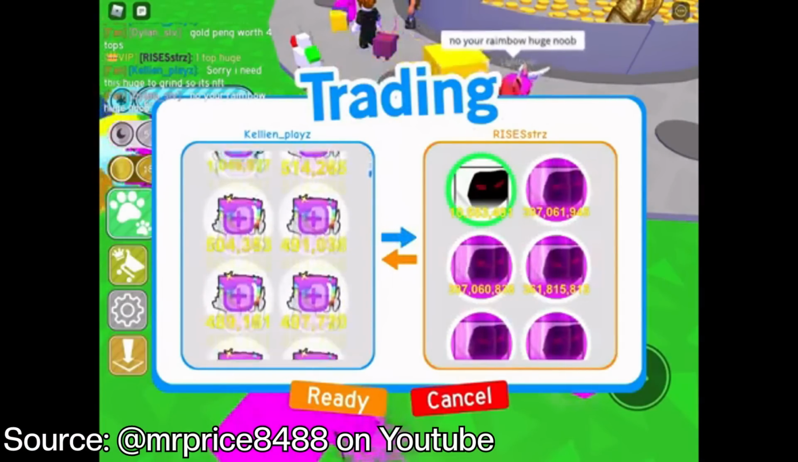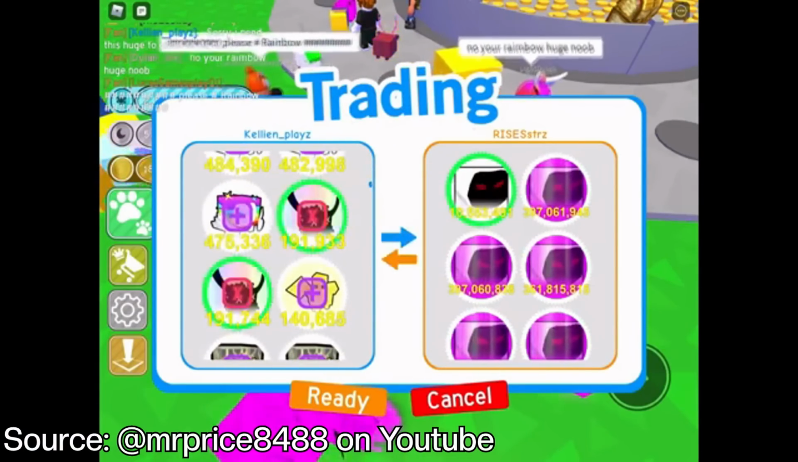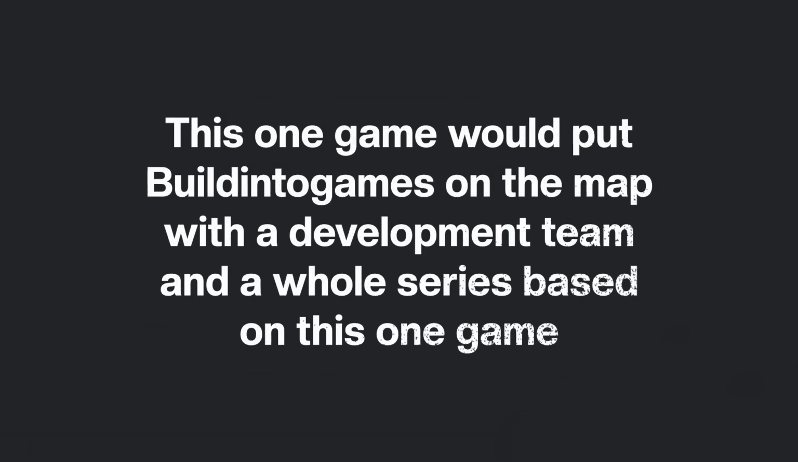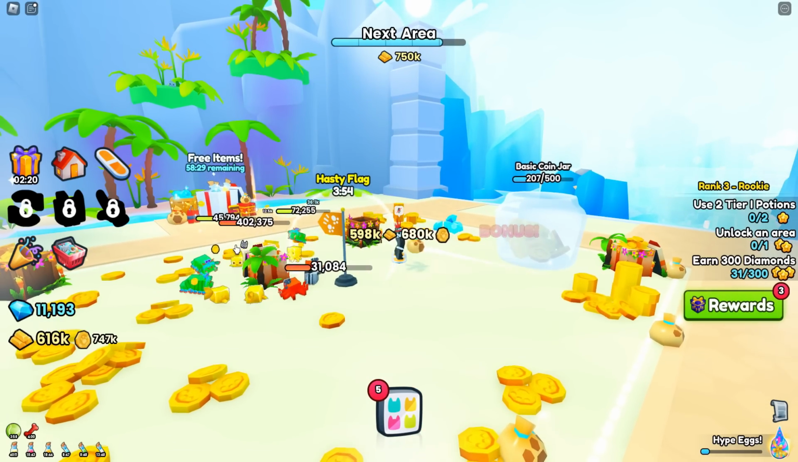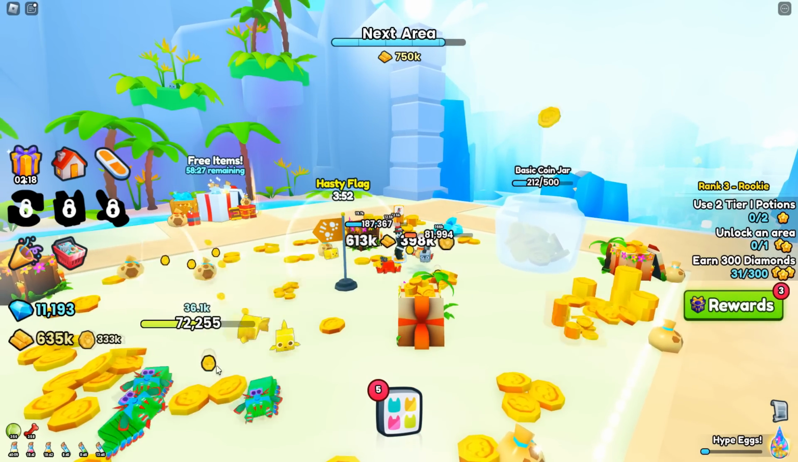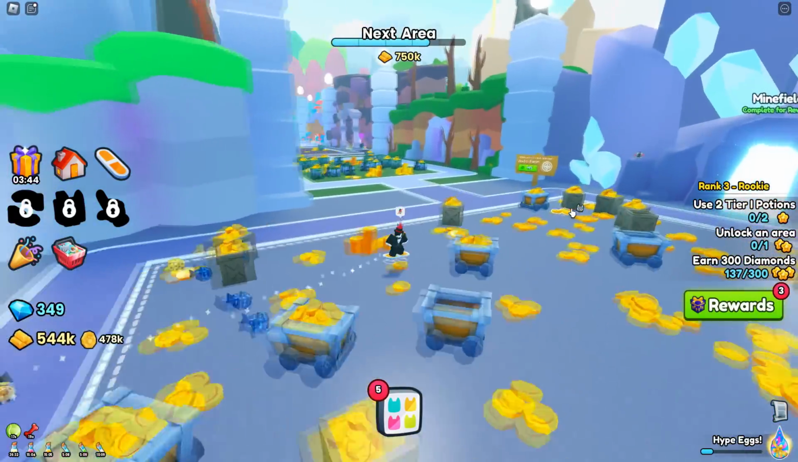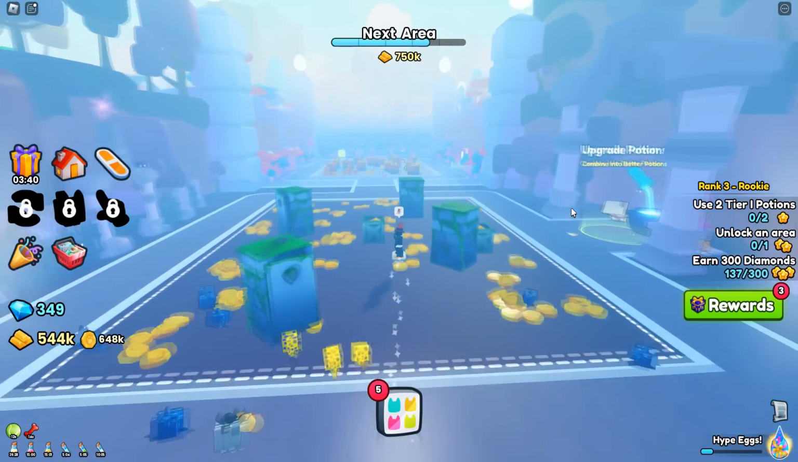This one feature would help with the game's growth, allowing people to trade with other players for rare pets and obtainable items that wouldn't be possible without it. This one game would put building the games on the map, with a development team and a whole series based on this one game, with the latest installment doing everything that made the liked games in the series good and amplified it, while keeping it in a very cartoonish look, improving heavily on what the first game did, making it more engaging for new people to get hooked onto it.